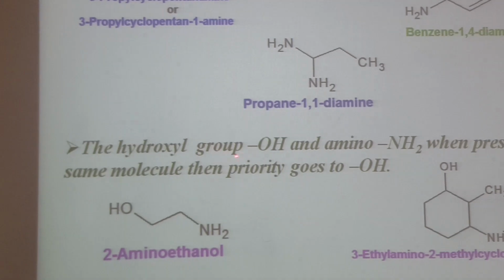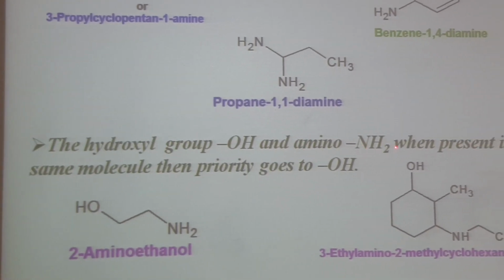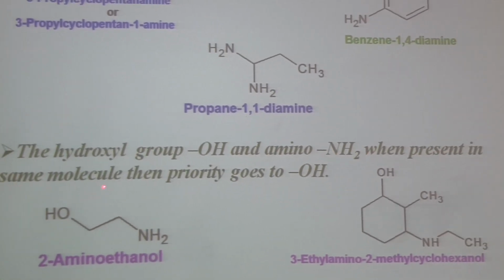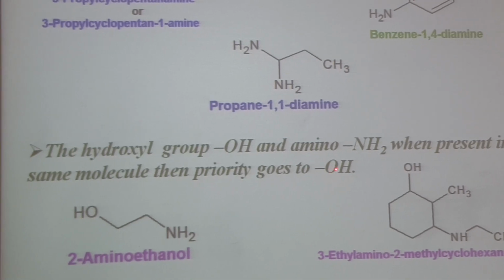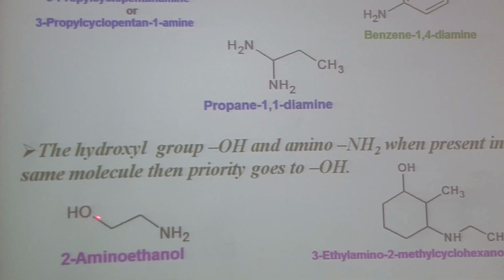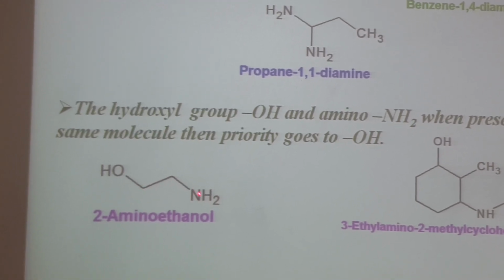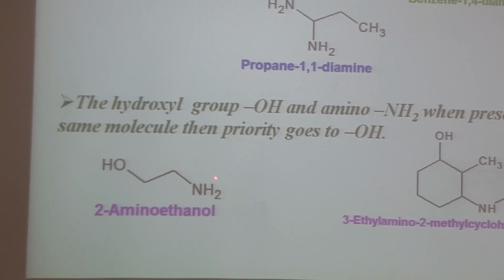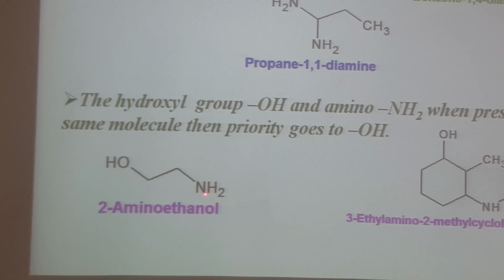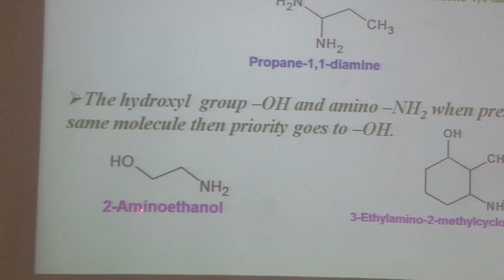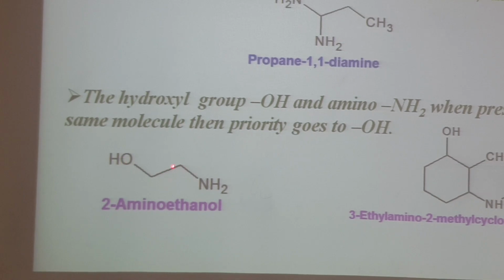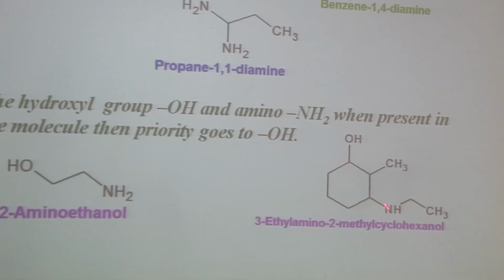When the hydroxyl group OH and amino NH2 are present in the same molecule, priority goes to hydroxyl. So here we have hydroxyl and amino. Numbering starts from this carbon, 1 and 2. This NH2 will now be treated as a substituent. So the name of this compound is 2-aminoethanol. Okay, ethanol. Here we have hydroxyl and amino.